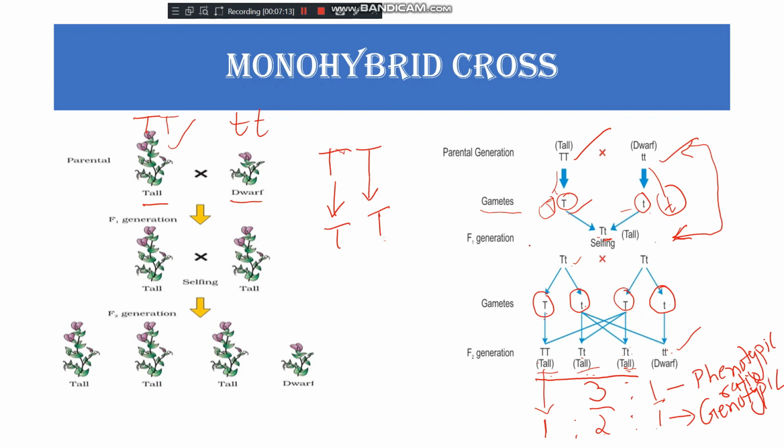After the cross pollination, the first generation which we get is called the F1 generation or first filial generation. When this first filial generation is crossbred, the second generation which we get is called the F2 generation or second filial generation. This is the picture representation. You can see tall and dwarf.